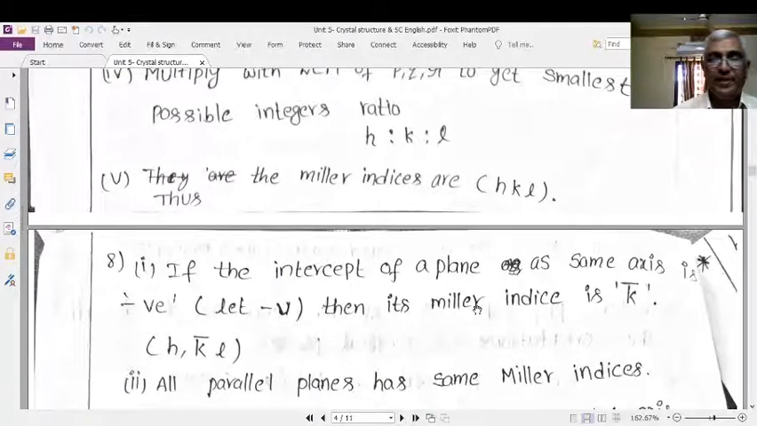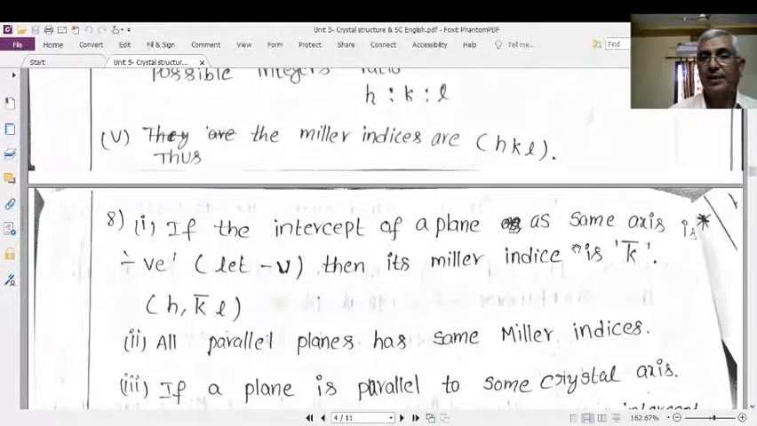If a plane makes an intercept on a certain axis in its negative direction, in that case we will take the negative. For example, if a plane has a negative y-intercept, then it is h k-bar l. Here the bar represents a negative axis intercept.